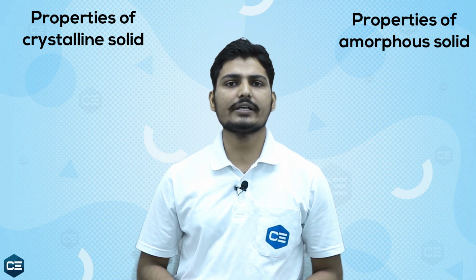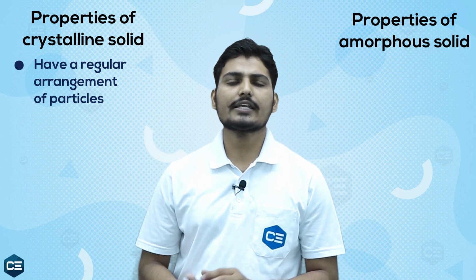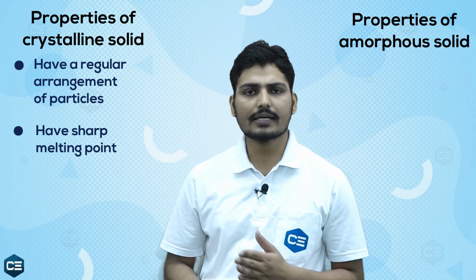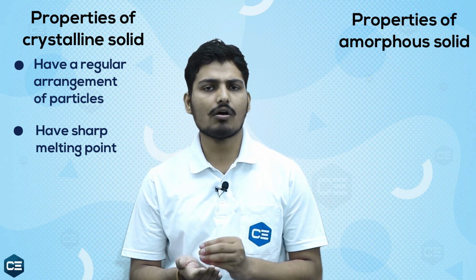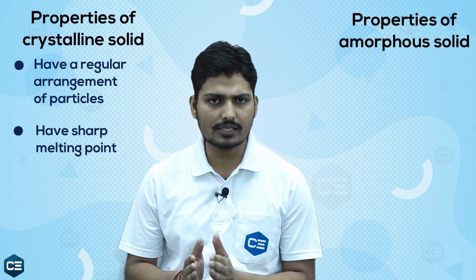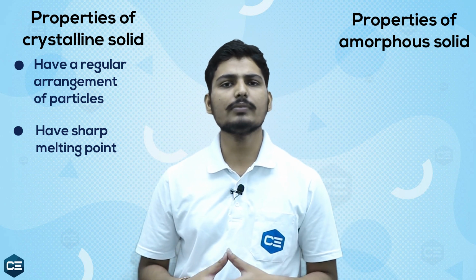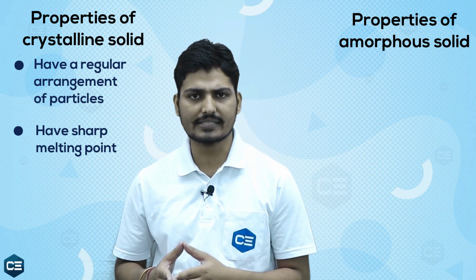So, now let us talk about the properties of crystalline and amorphous solids. Crystalline solids have a regular arrangement of particles. Because of this, crystalline solids have a sharp melting point. Sharp melting point means the crystalline solids, when heated, melt only at a fixed temperature. For example, if we take a crystalline solid and start to heat it, and its melting point is, let's assume, 700 degrees centigrade, it will melt at 700 degrees centigrade.